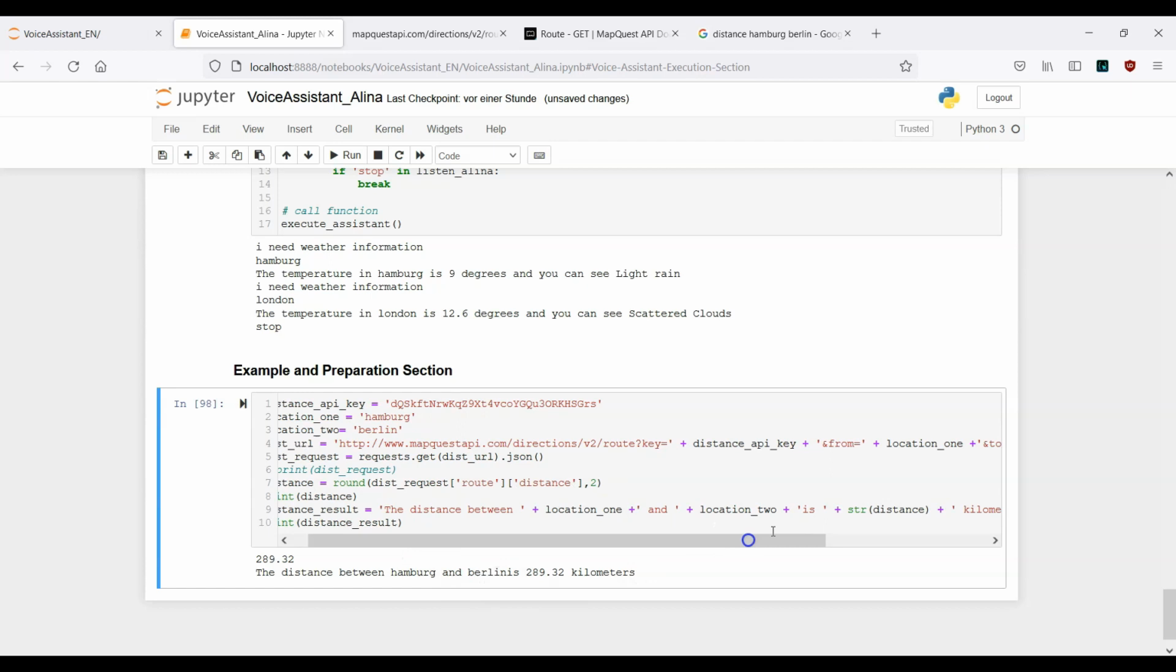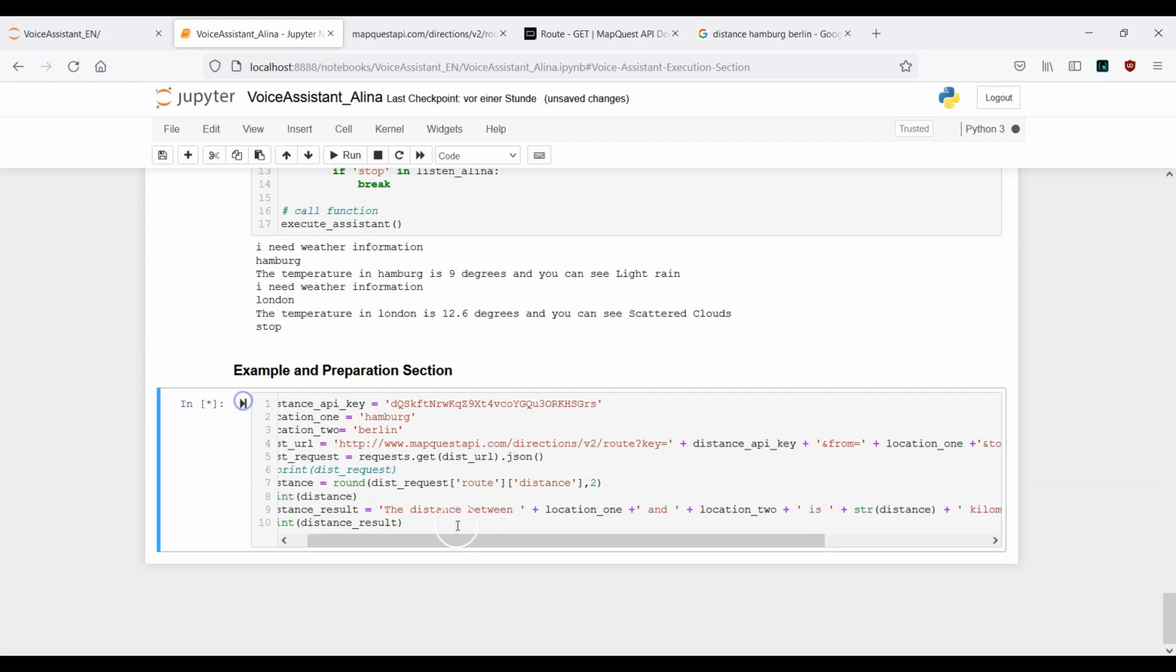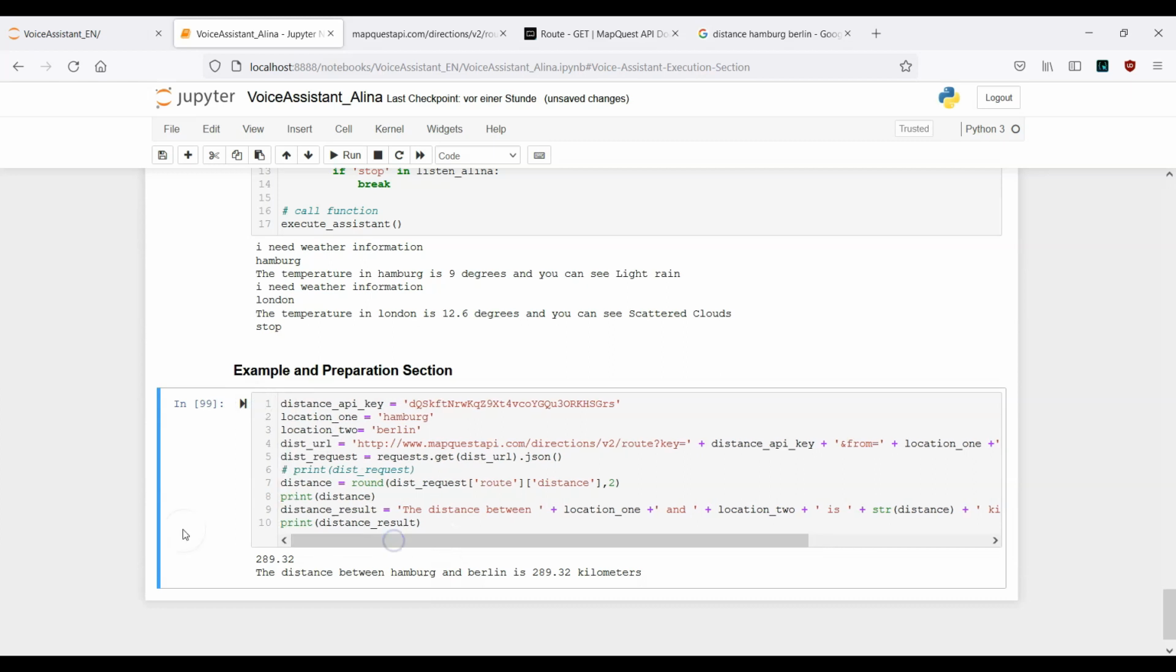Hamburg and Berlin, again one more space here, because now this doesn't look good. Let's run it. Okay, this looks good right now. So you see here the distance between Hamburg and Berlin is 289.32 kilometers. And now you see here we didn't hard code the API key inside this URL, and we also didn't hard code location 1 and location 2.